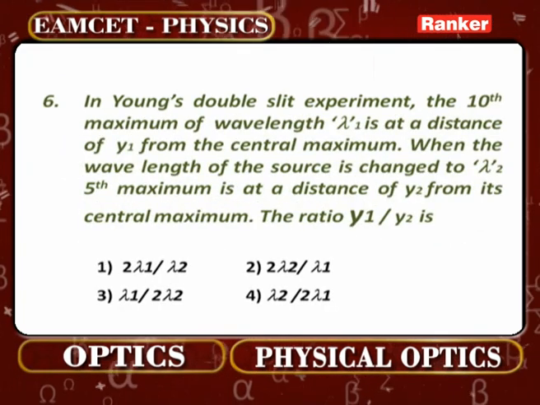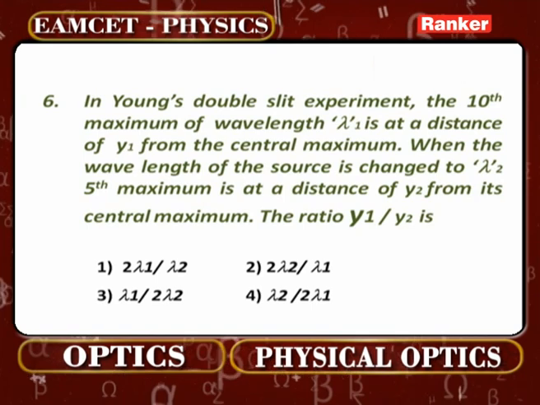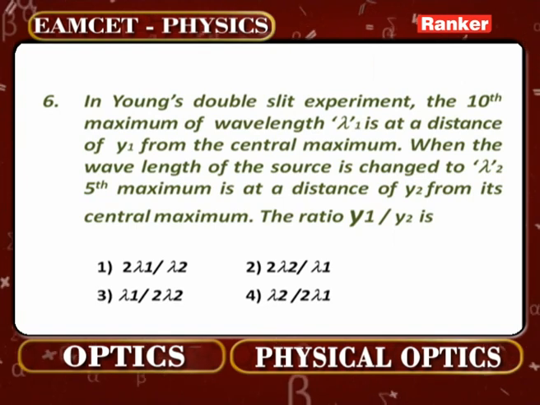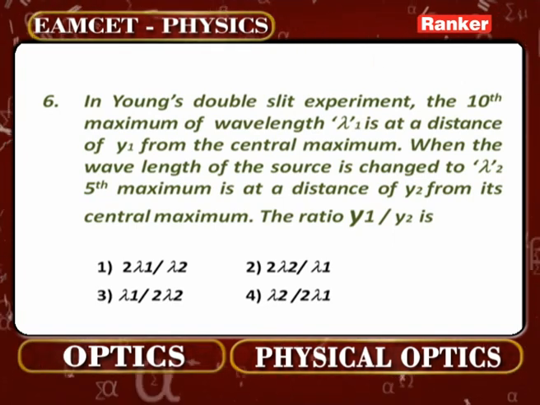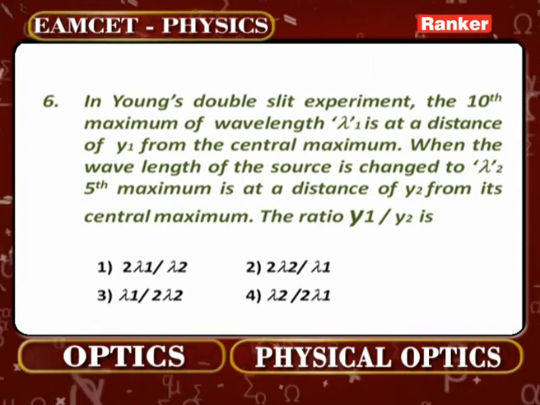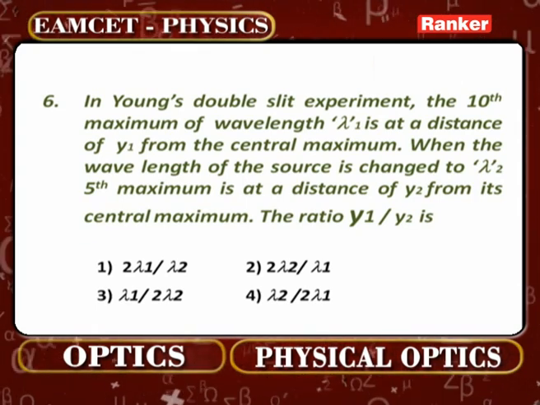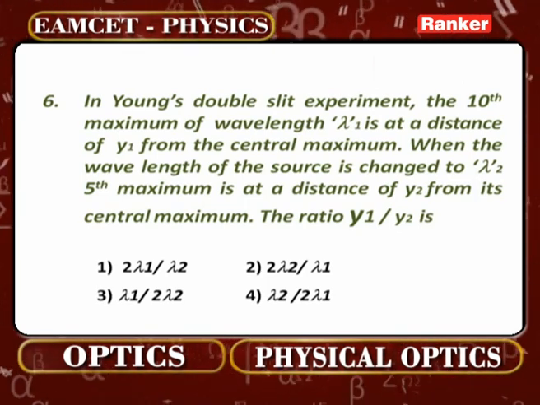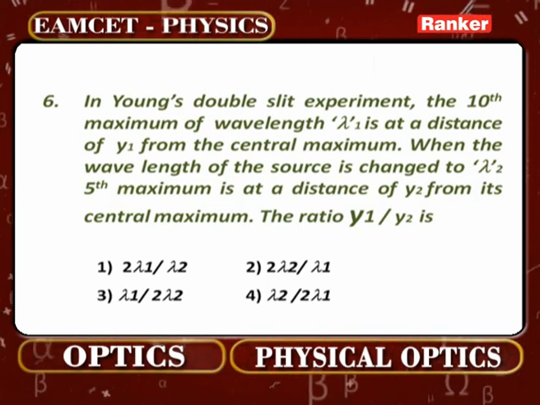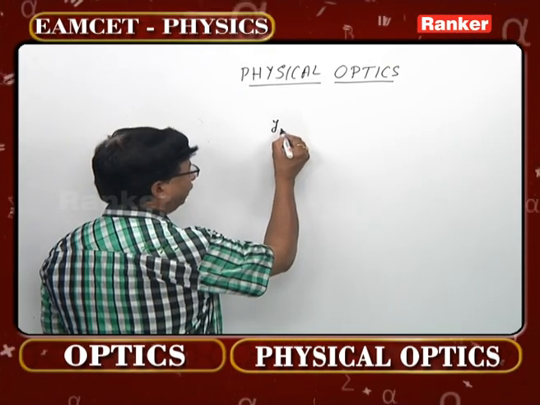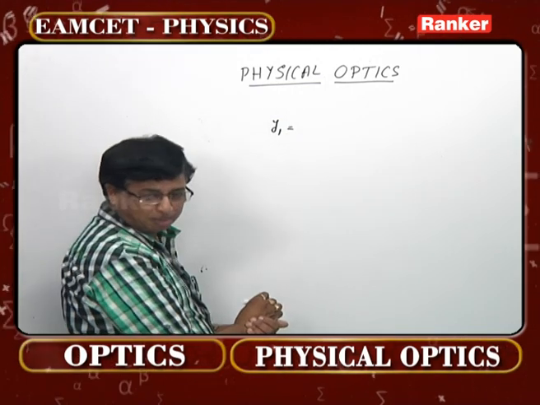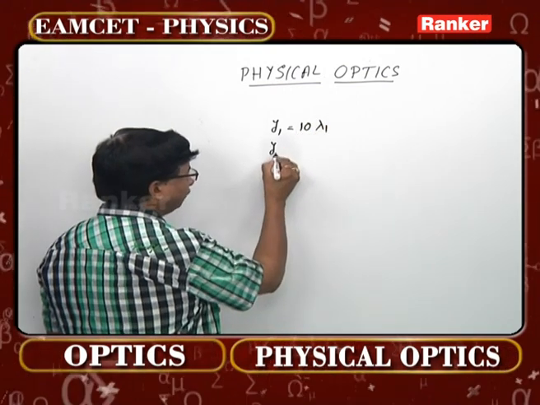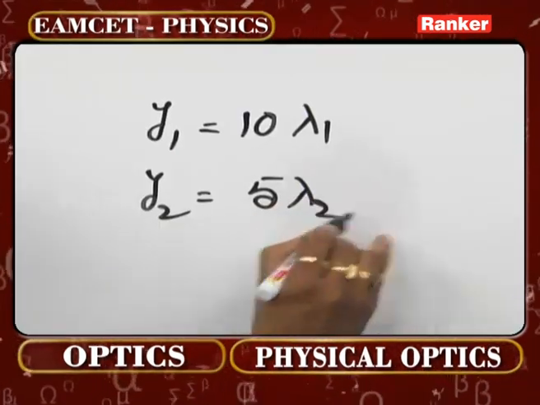Question number 6. In Young's double slit experiment, the 10th maximum of wavelength lambda 1 is at a distance of y1 from the central maximum. When the wavelength of the source is changed to lambda 2, 5th maximum is at a distance of y2 from its central maximum. The ratio y1 by y2 is how much? y1 is the distance. Distance means simply speaking the path difference over there. So you can certainly understand path difference is equal to, in fact, n lambda. What is the first one here he has given you? 10 lambda 1. And what will be the second one he has given you? 5 lambda 2. That is the case.